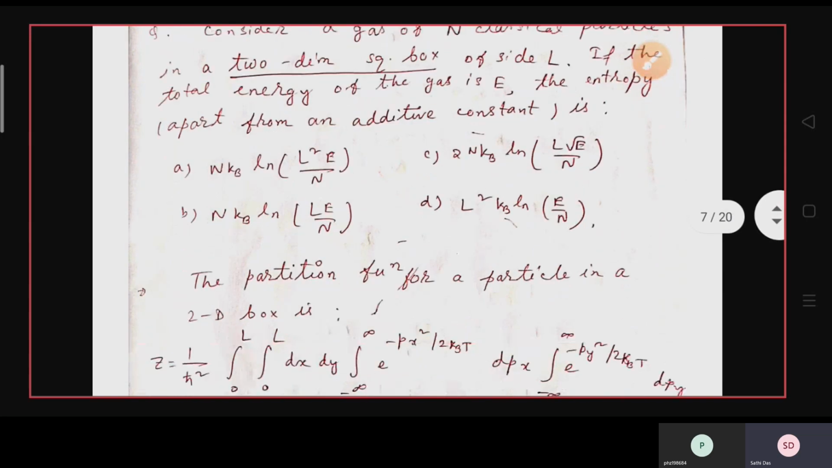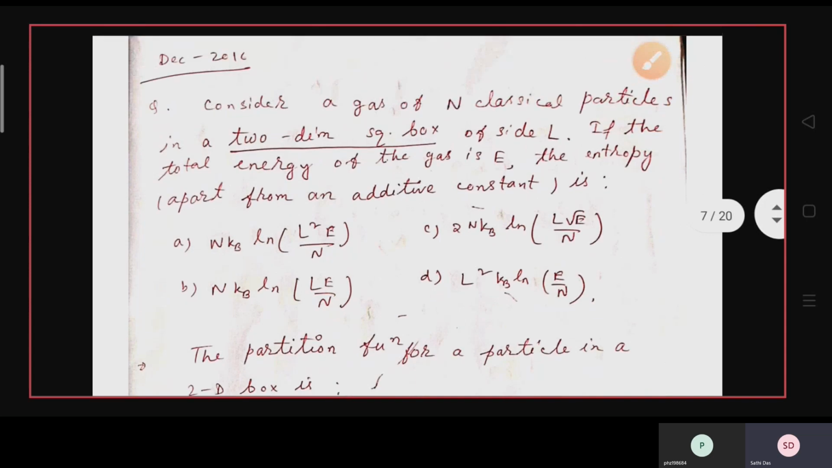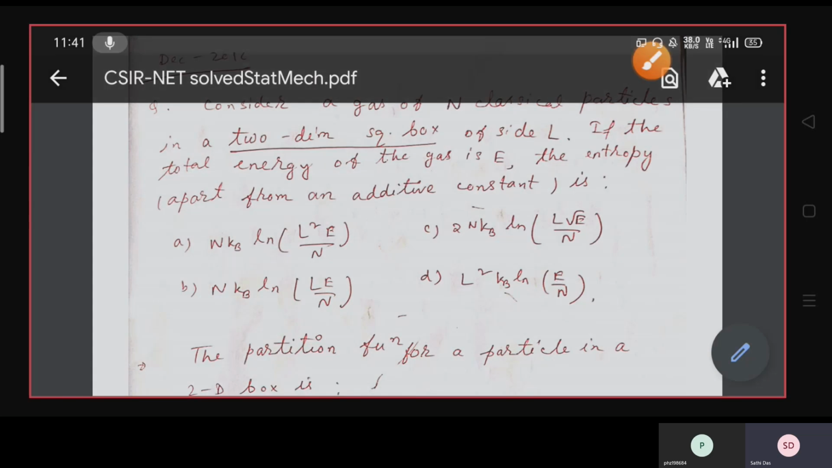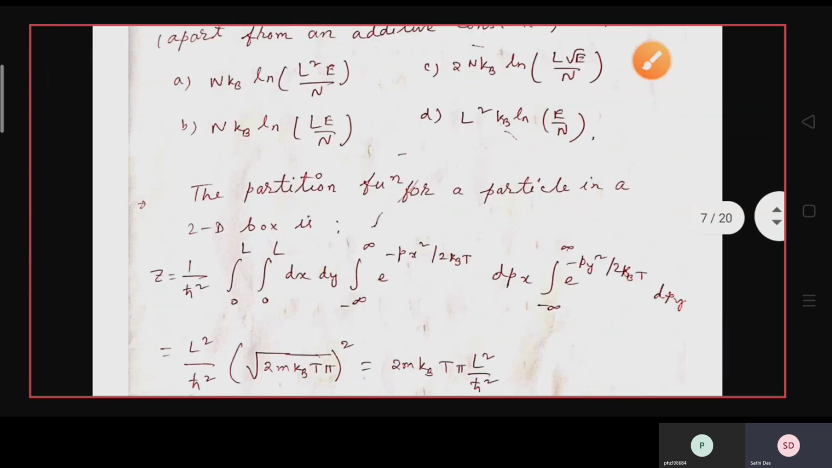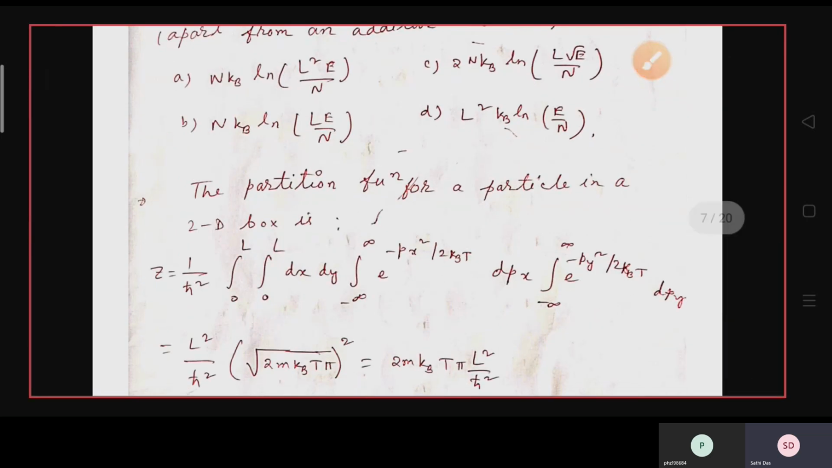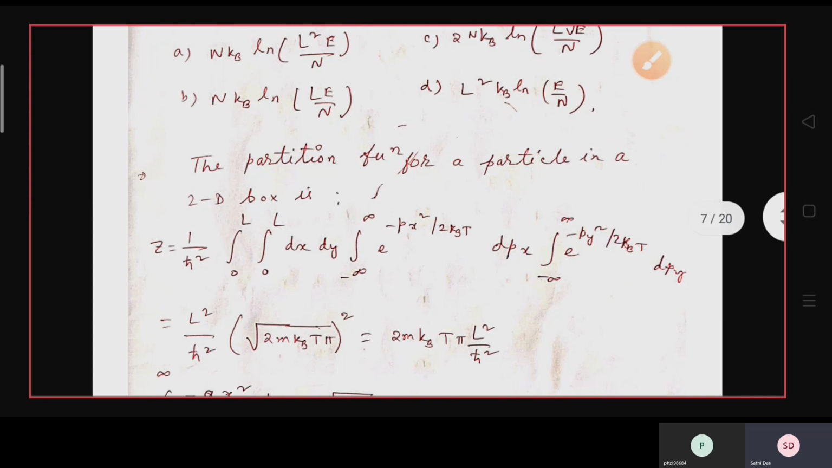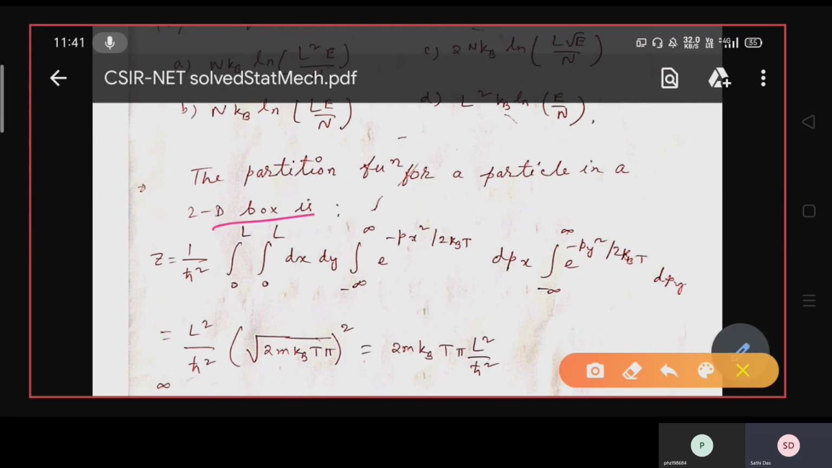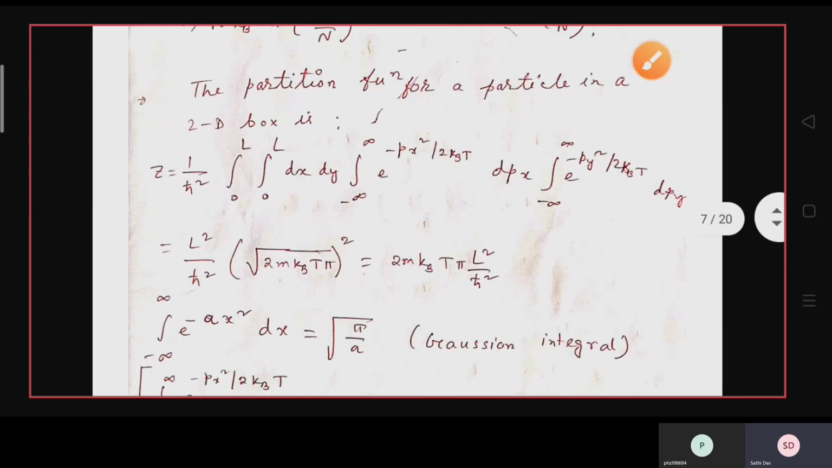So you are given a two-dimensional square box, where each side has length L. You have to find the entropy. First, you have to find the partition function of that system. The partition function for a particle in a two-dimensional box is written as z equals 1 by